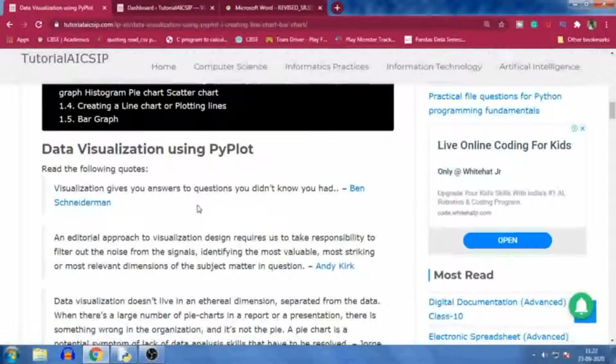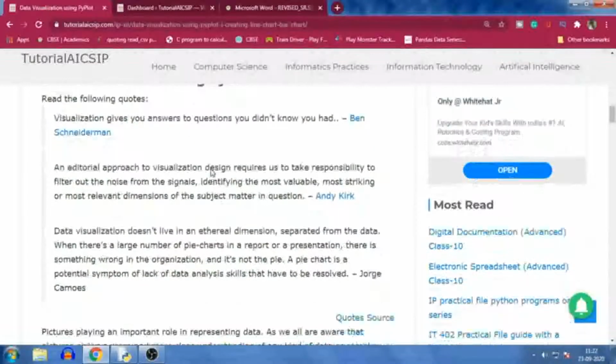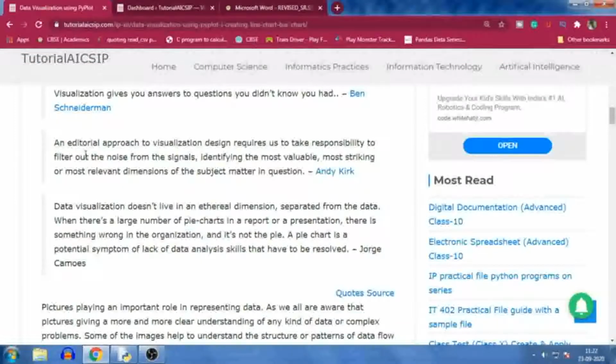Here I have quoted some quotes given by computer experts in this field. Visualization gives you answers to questions you didn't know you had. Another quote: an editorial approach to visualization design requires us to take responsibility to filter out the noise from the signals, identifying the most valuable, most striking or most relevant dimensions of the subject matter in question. That is quoted by Andy Kirk.